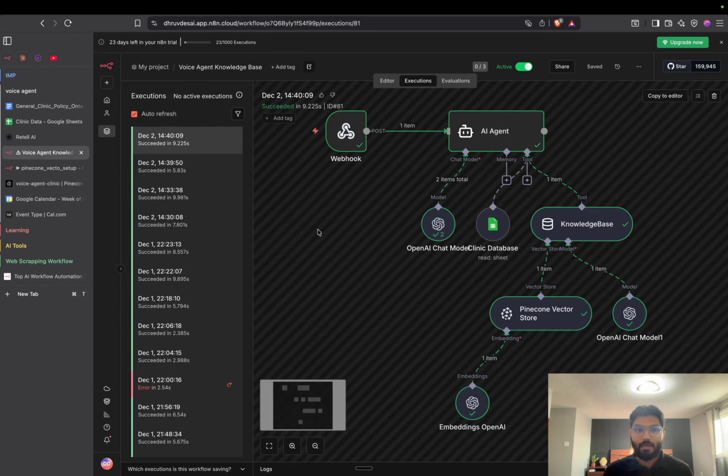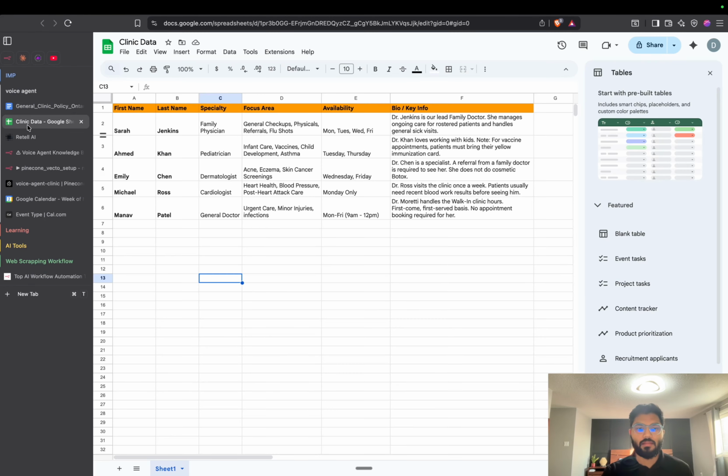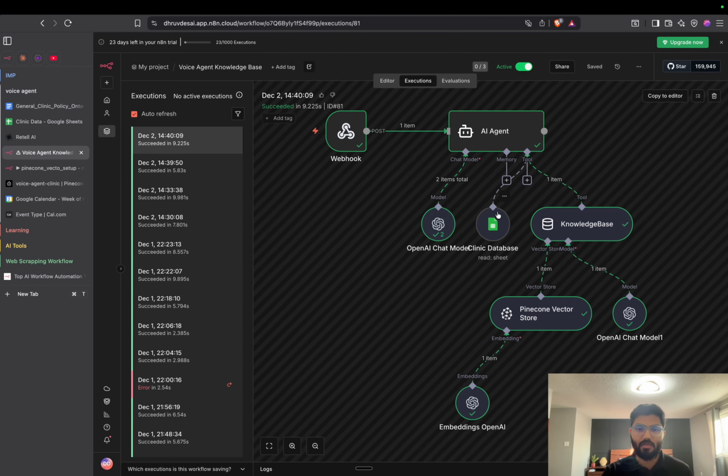Okay, this is the Annotate workflow for this project. So we have two different flows. One is that if someone, let's say, is asking for a doctor or specific symptoms and wants to find the appropriate doctor, in that case, our agent needs to follow this sheet only, right? And this sheet is very small data and needs frequent changes, right? As the doctor's availability changes, or let's say a clinic wants to add some more doctors and all that stuff, for that we are telling the agent to directly fetch the data from this sheet,